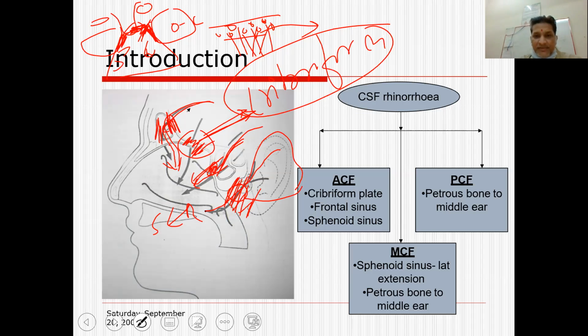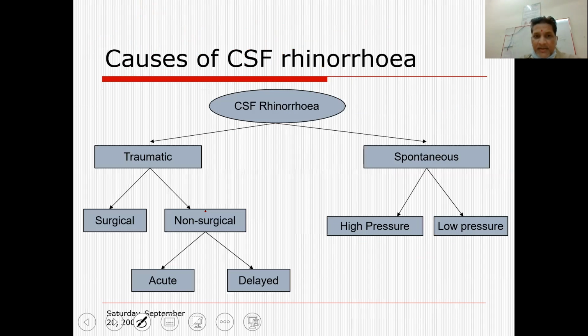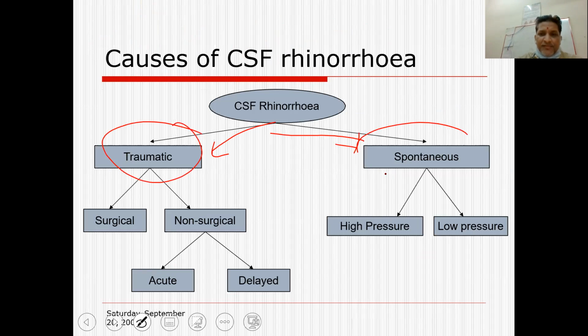Facial fractures are classified through the Le Fort classification method. And these are two major categories through which a CSF leak can be classified. You can say the first one is a traumatic leak, and the second one is a pathological or non-traumatic, which is also called a spontaneous leak.